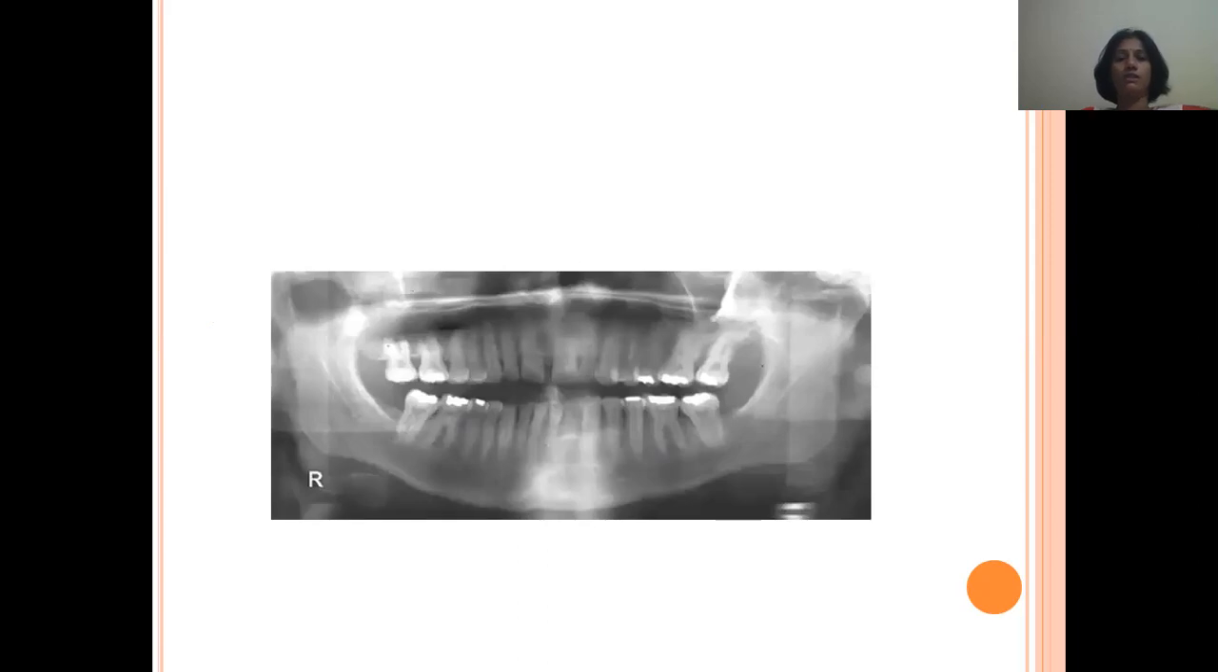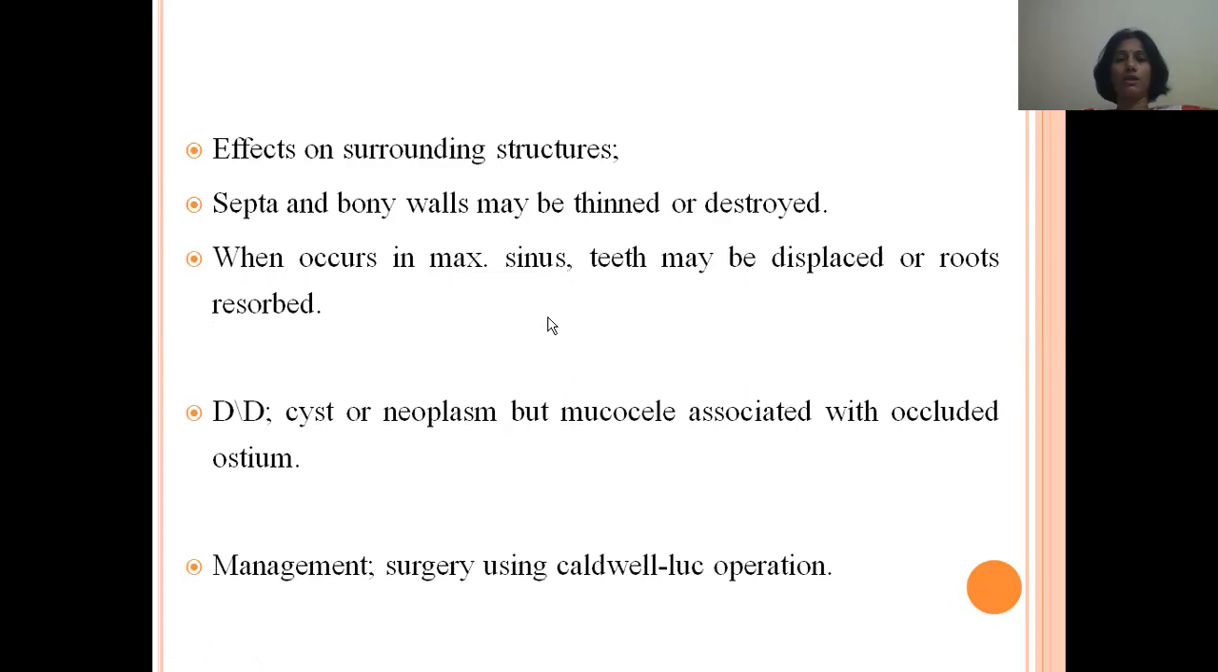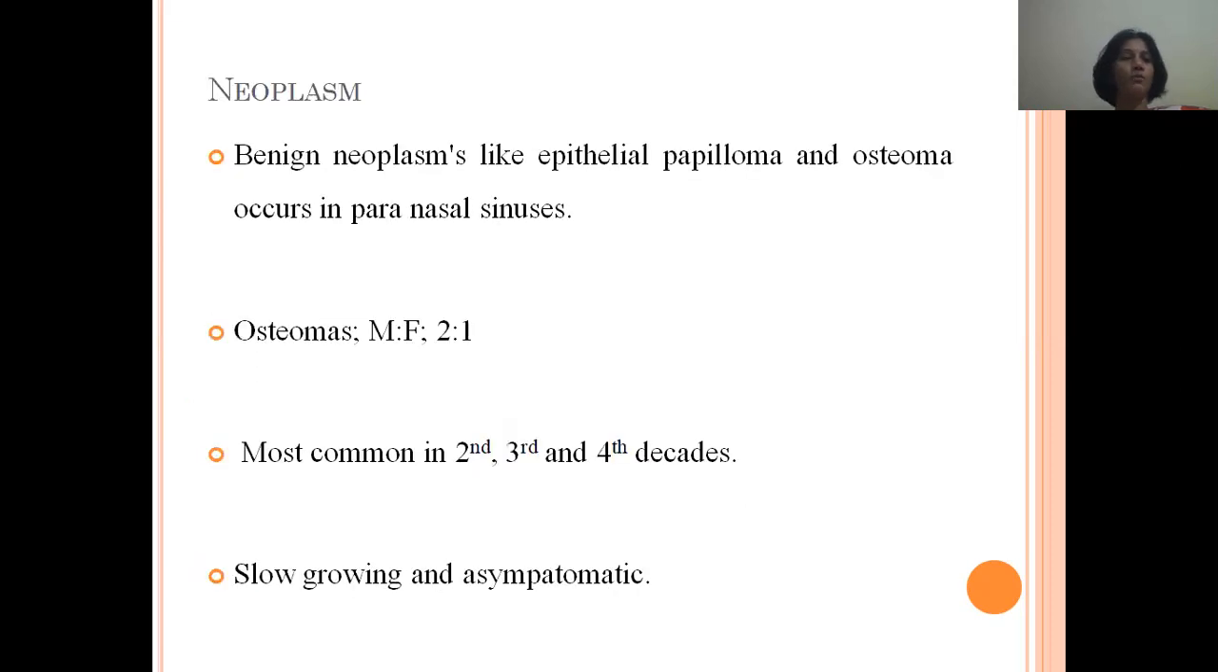So as we see in this OPG on the left side, we can't differentiate the floor of the sinus because of its radiopaque mass. The effects on surrounding structures: the septa and bony walls may be thinned or destroyed. When it occurs in the maxillary sinus, the teeth may be displaced or root resorption may be seen. The differential diagnosis for mucoceles are cyst or neoplasm, but the mucocele is always associated with the occluded ostium. Management is surgery through the Caldwell-Luc operation.